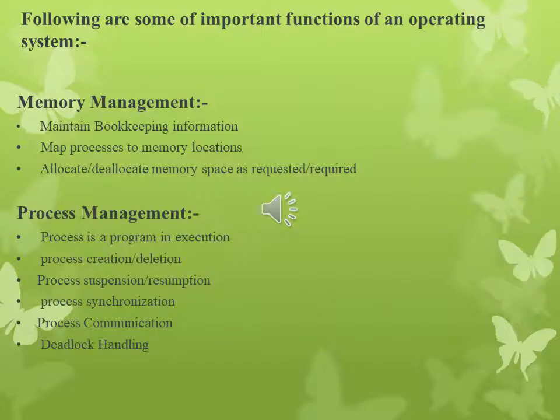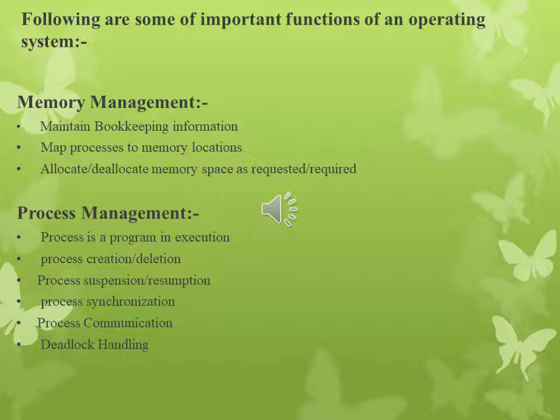Following are some of the important functions of an operating system: memory management, process management, device management, file management, security, etc. Then we will discuss some topics. The first function is memory management.